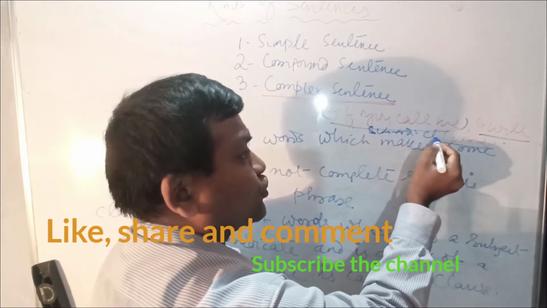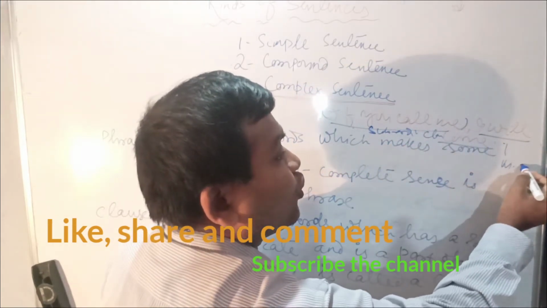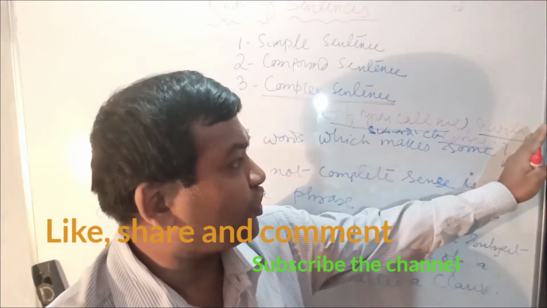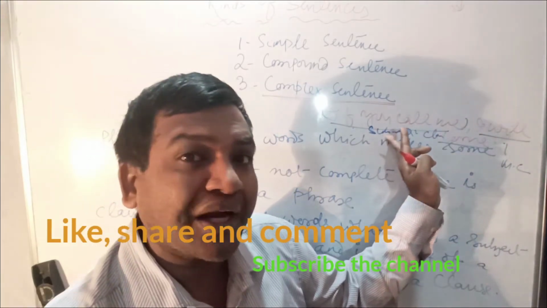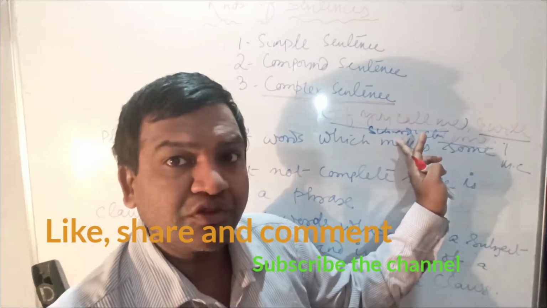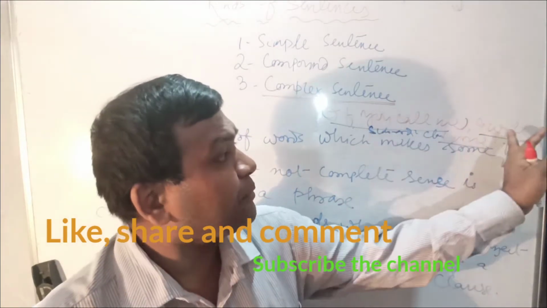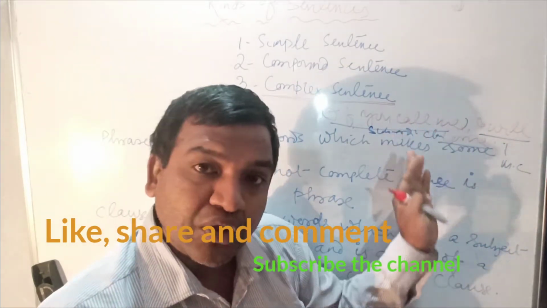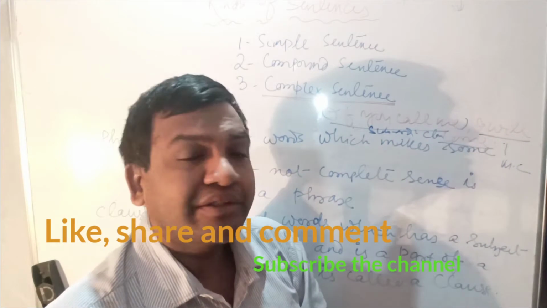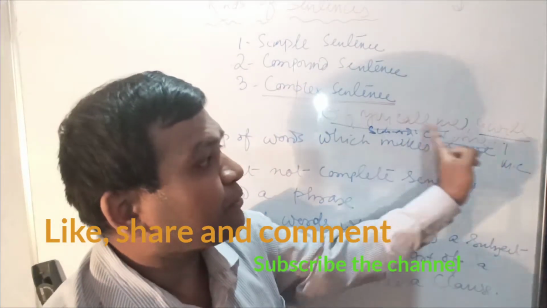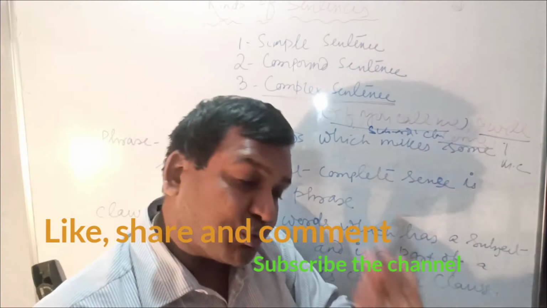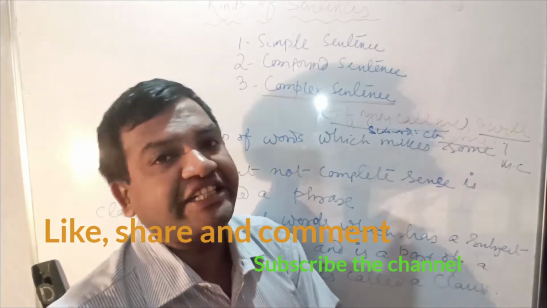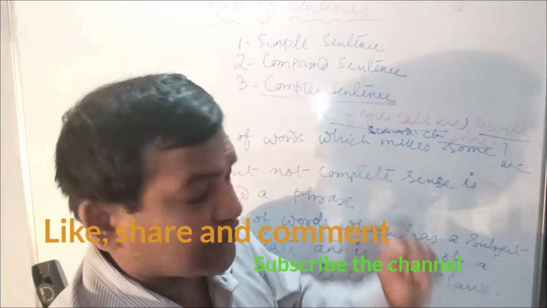subordinate clause. And this one is a main clause, or independent clause. Keep it in mind. What is an independent clause or main clause? And what is a subordinate clause? Subordinate clause means one who depends. So this is one sentence consisting of one subordinate clause and one main clause. These types of sentences are called complex sentences. More things I am going to tell about adverb clause, noun clause, adjective clause, within these clauses.